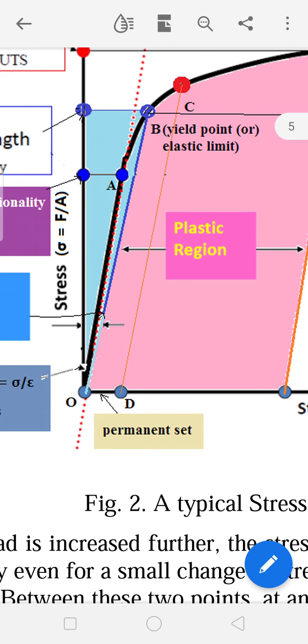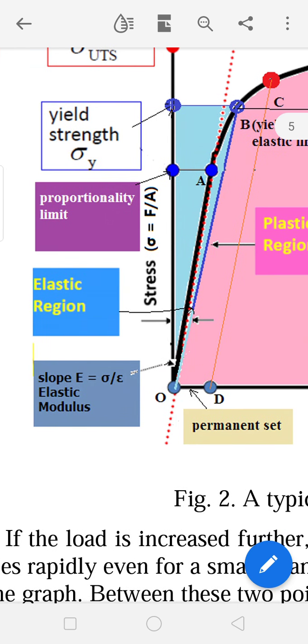So here the point A is called the proportionality limit, and if you increase this stress further, the graph will no more be a straight line from point A to point B. If you see here from point A to point B, the graph is not satisfying Hooke's law, which means the graph is not linear, but it is non-linear.